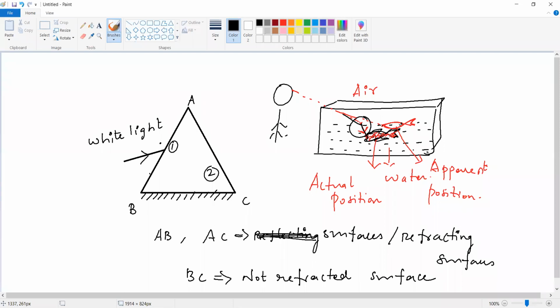Okay, wherever you look from, how will it appear to you? The position will appear changed. Okay, do all of you understand? This is refraction, an example of refraction. Okay, so what happened now after it refracted?